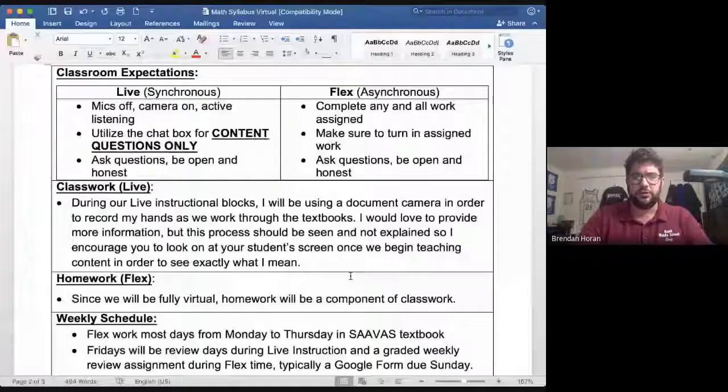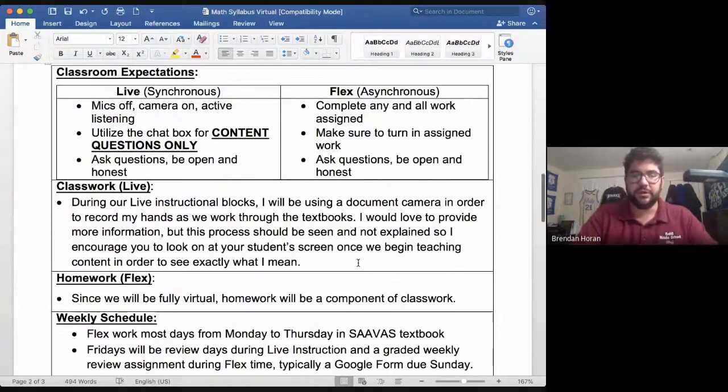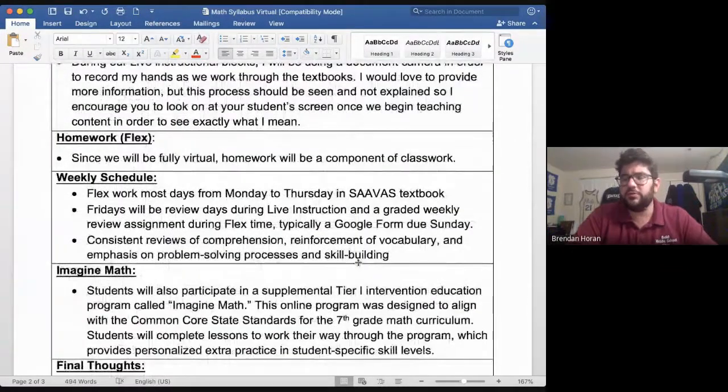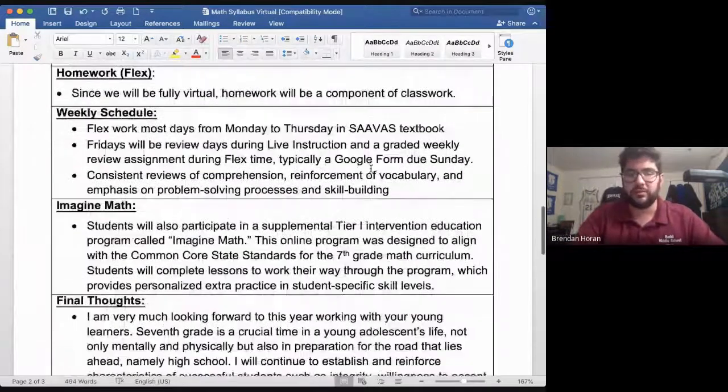We have just a few more pieces that I'd like to show you before we wrap up. I'm going to again present the screen that I have, which is the syllabus that your students have a copy of. So we mentioned the document camera for our live classwork, which we could do there. Homework or flex work, those terms are interchangeable. And since we are fully virtual, all homework will be a component of classwork in terms of the grading scale.